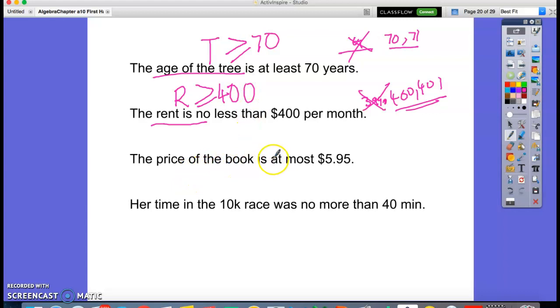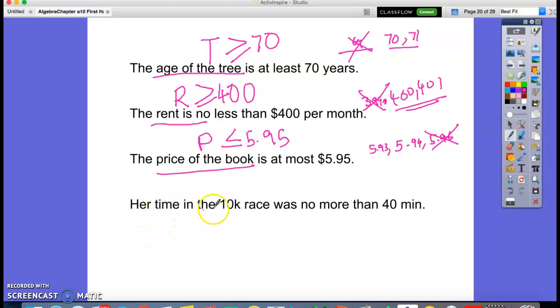The price of the book is at most 5.95. So it can be 5.94, it can be 5.93, but it cannot be 5.96, right? So if I say P is the price of the book, then it is less than or equal to 5.95.